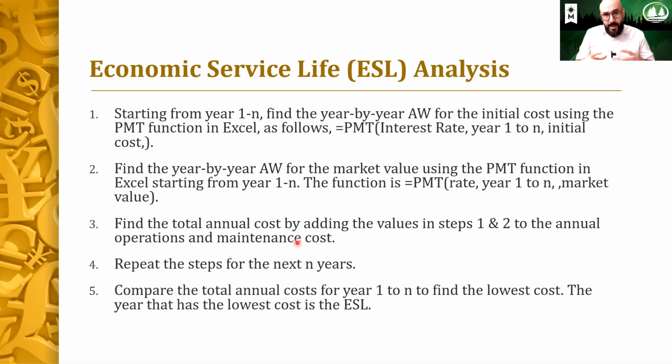Number 1, 2, and 3: the equivalency for the initial cost, the equivalency for the salvage value, and the equivalency for the maintenance and operational cost, which is sometimes given to you in the annual, most of the time given to you by the annual worth. So you add these together and then find what would be the lowest cost, and that would be the ESL.